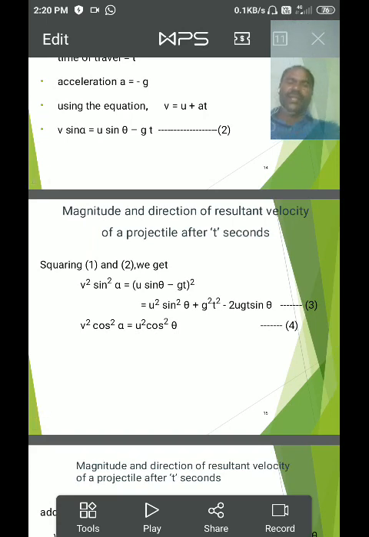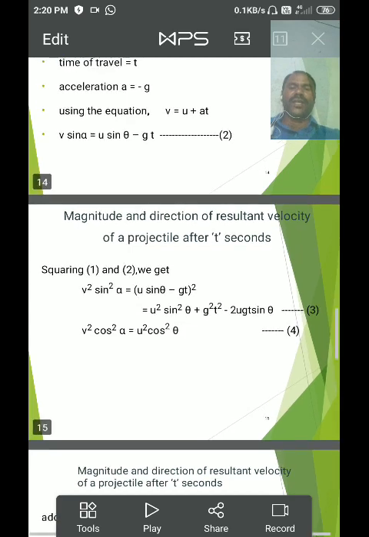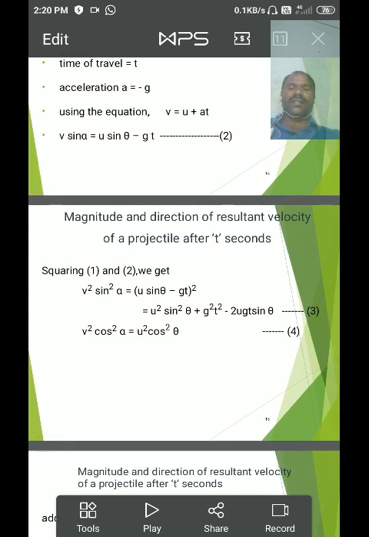Squaring equation 1 on both sides, v square cos square alpha = u square cos square theta. Adding equations 3 and 4, v square sin square alpha plus v square cos square alpha = u square sin square theta + g square t square minus 2 u g t sin theta + u square cos square theta.